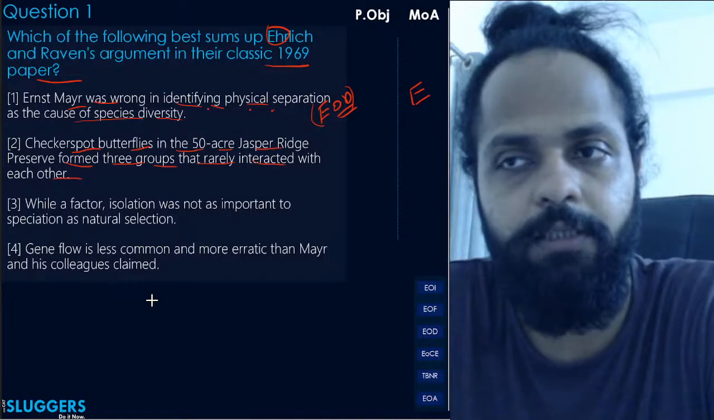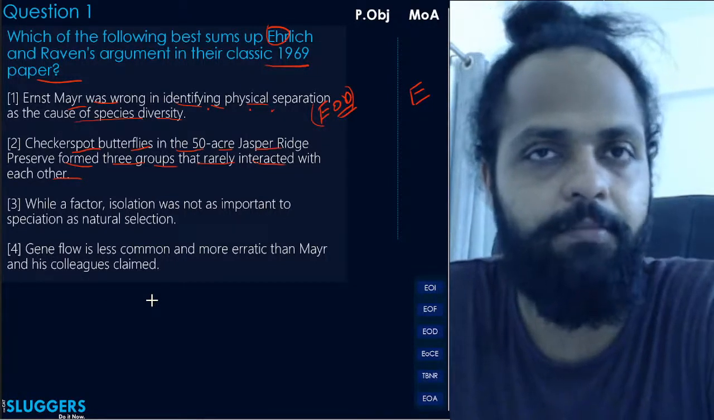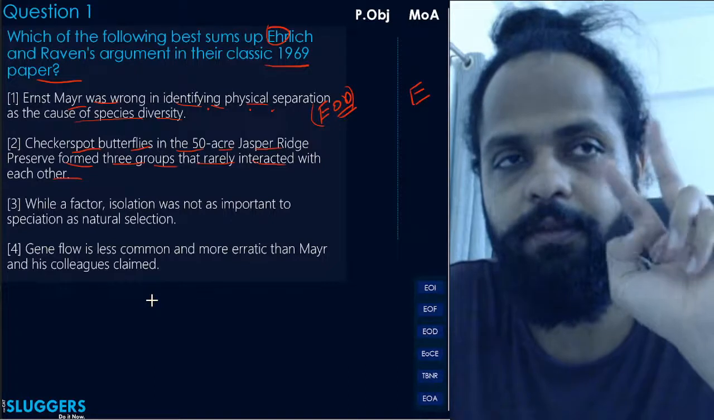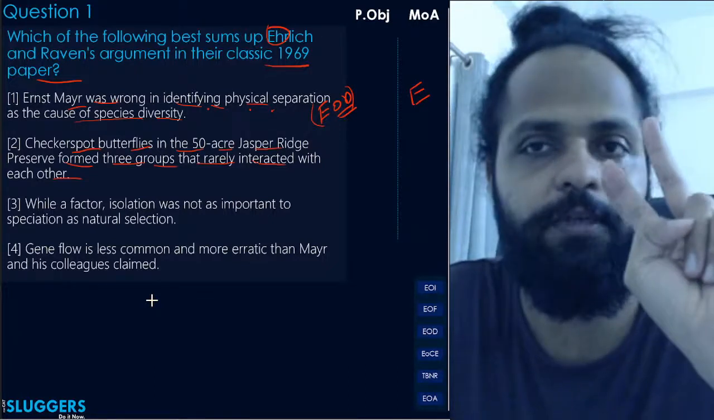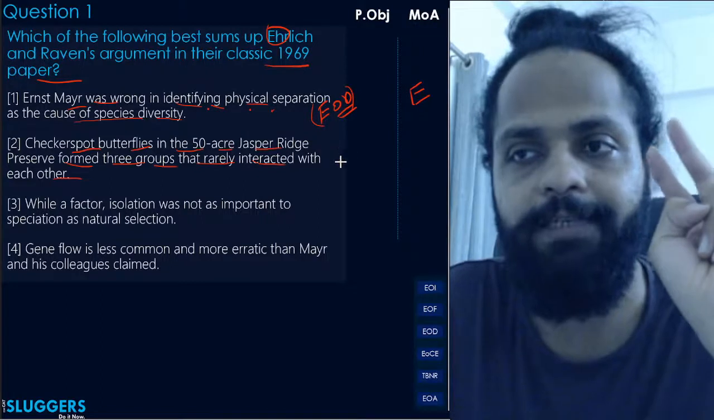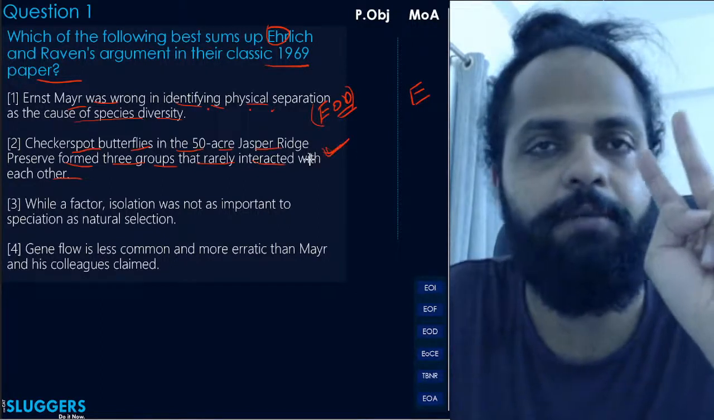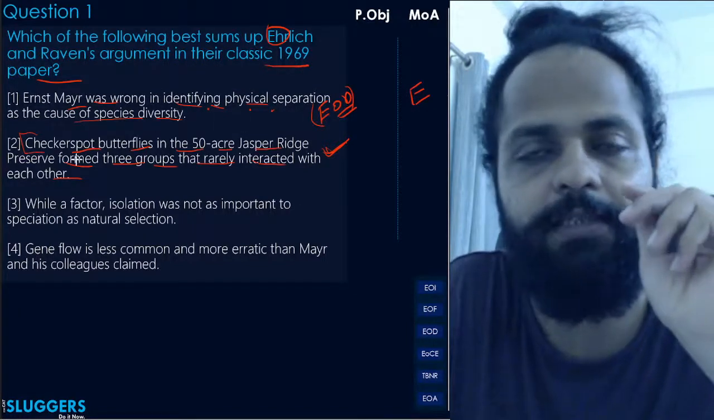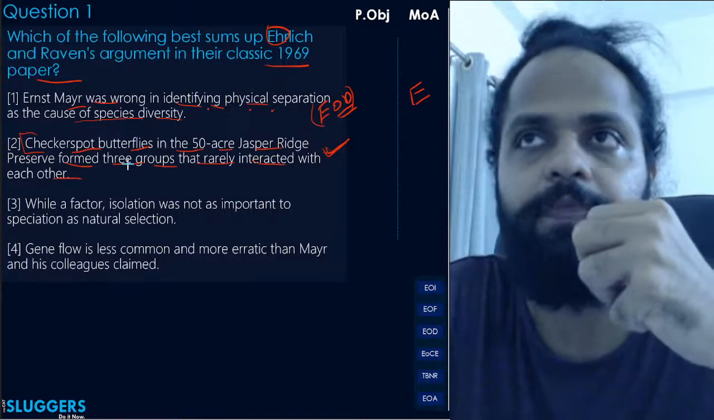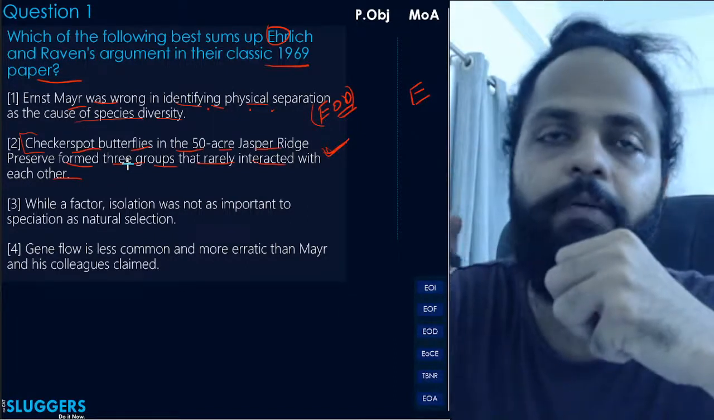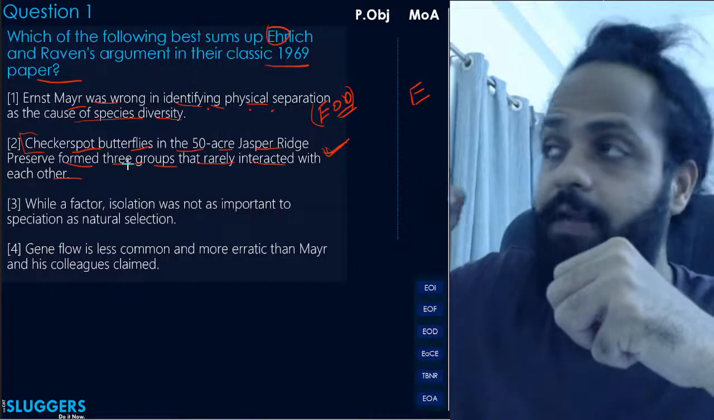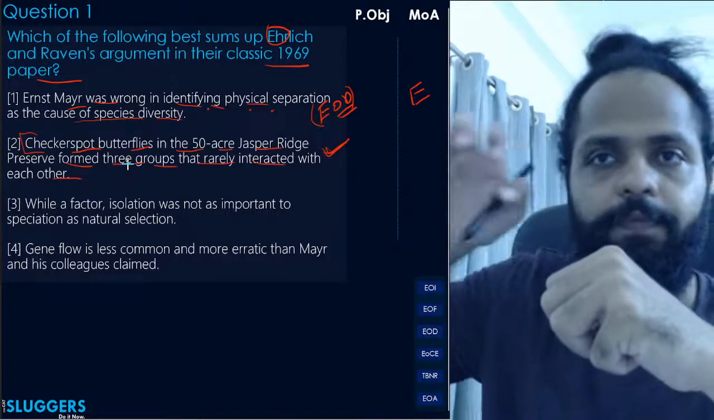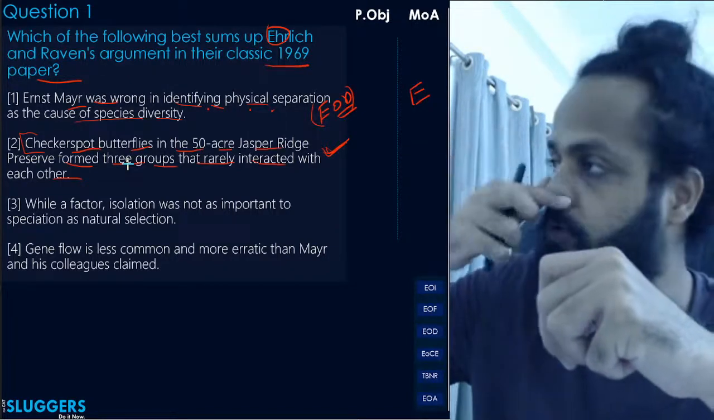But just because the option says something that is true as per the passage doesn't necessarily mean that the option is correct, because the option has to maintain two relationships. The first is the relationship with the passage and second is the relationship with the question stem. As per the passage everything is correct, but it doesn't match the question stem, because the whole checker spot butterflies example is the study that is being conducted to try and come up with a certain hypothesis or a theory, and that hypothesis or theory is something that will relate to the gist of their argument or to the overall central idea of what they are trying to say.